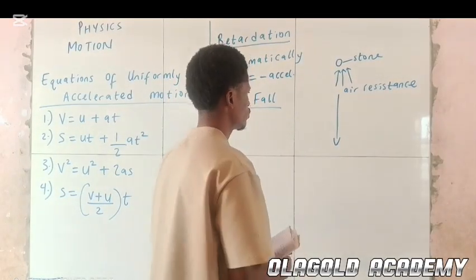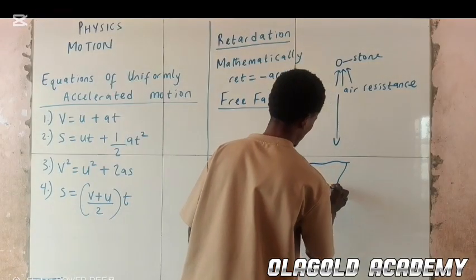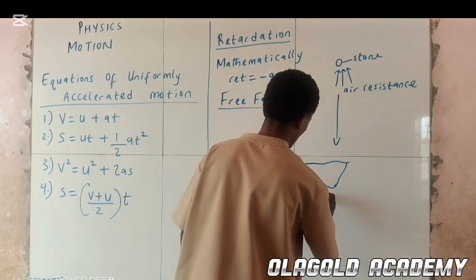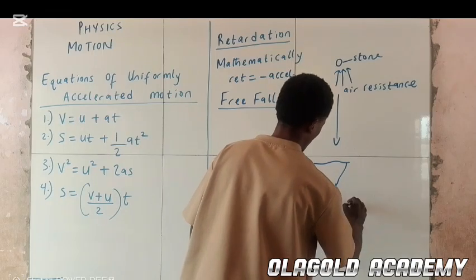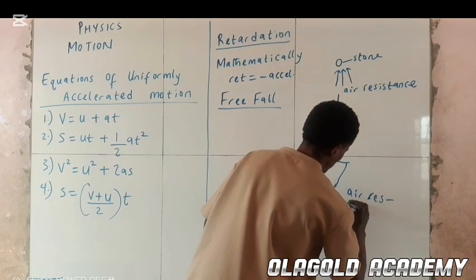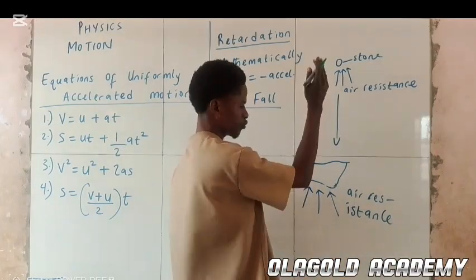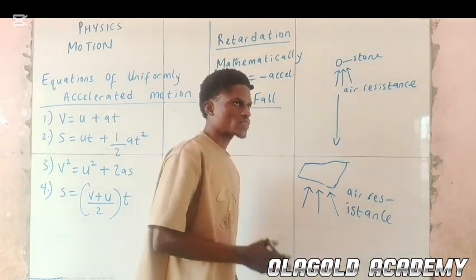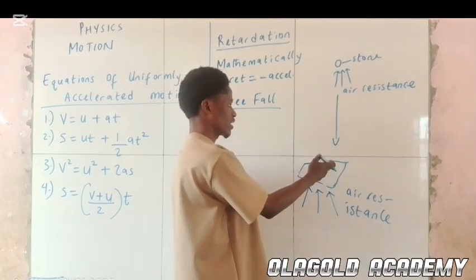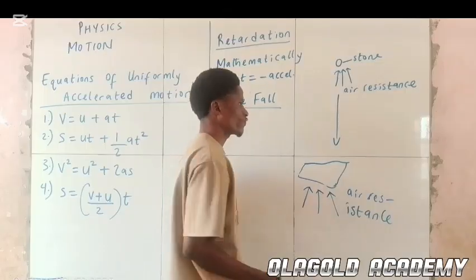In that case, we can see that air resistance is pulling the paper up. So we can say that this one is not an example of free fall. This is not a free fall.